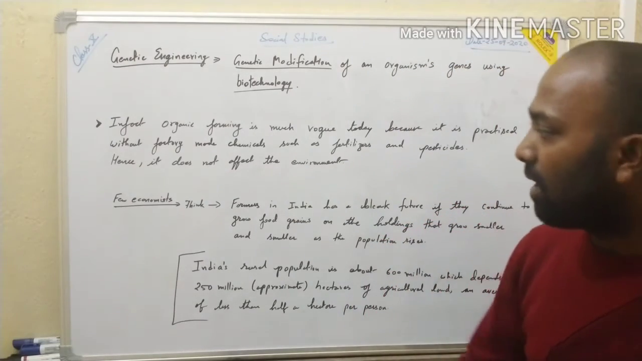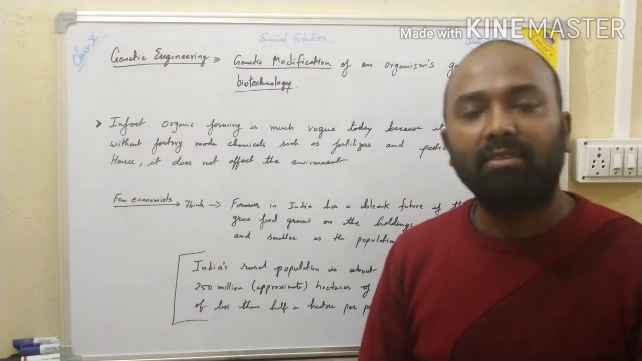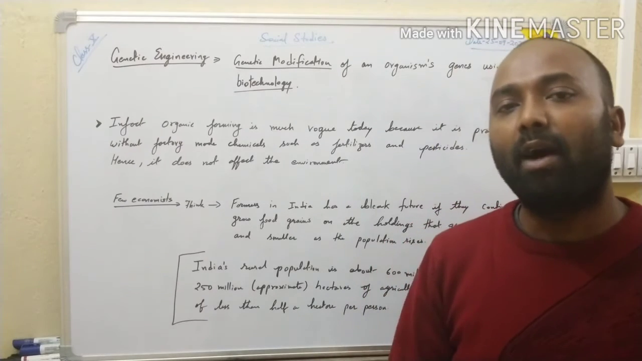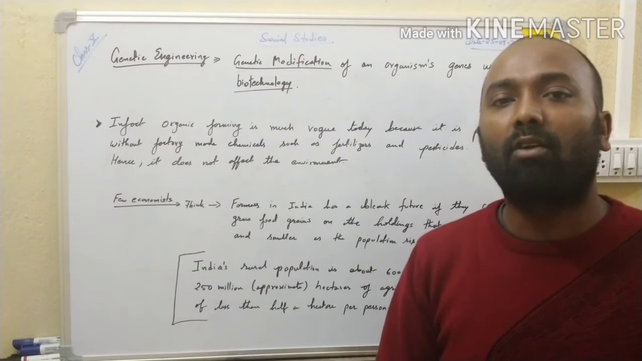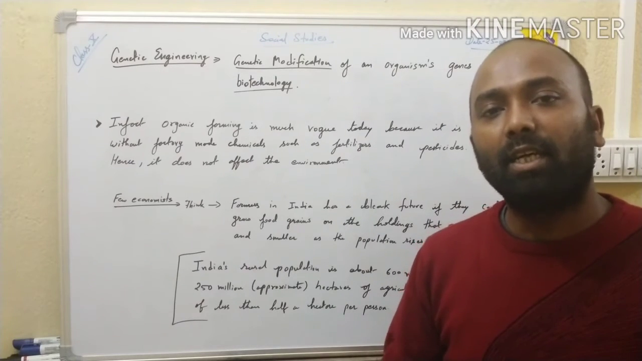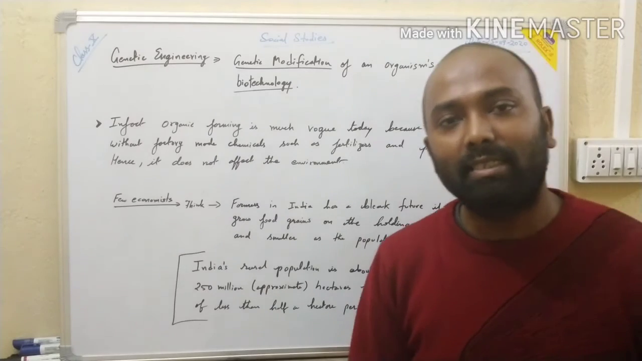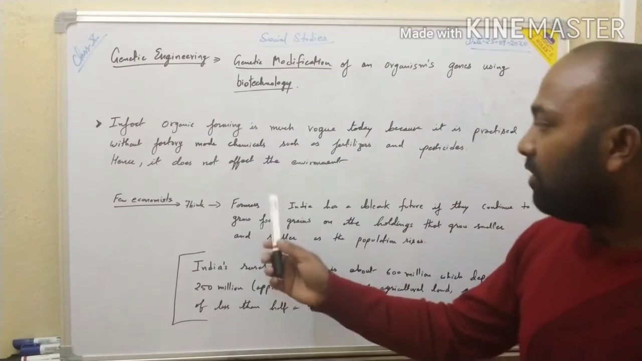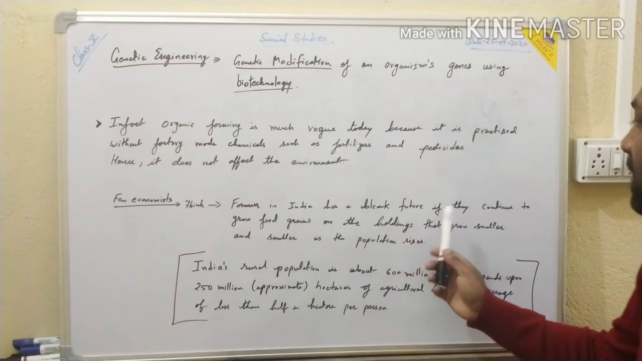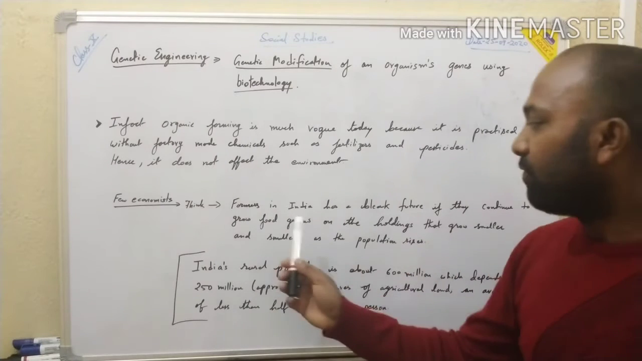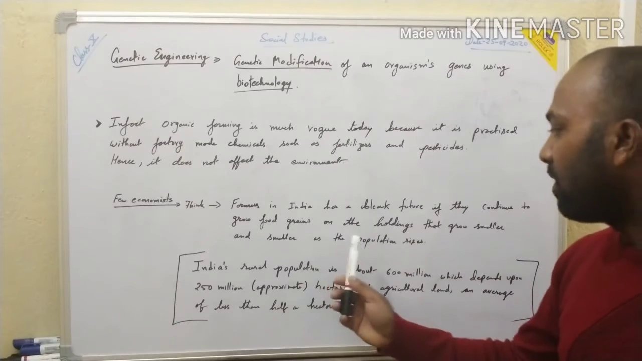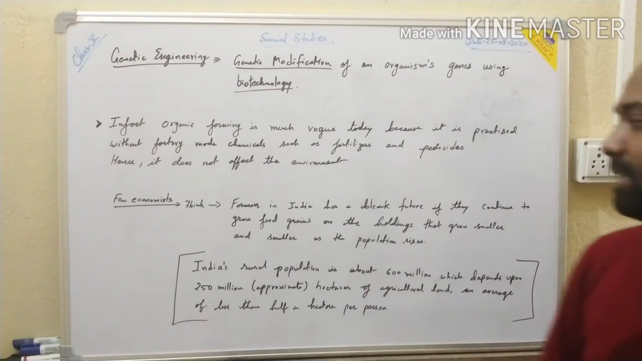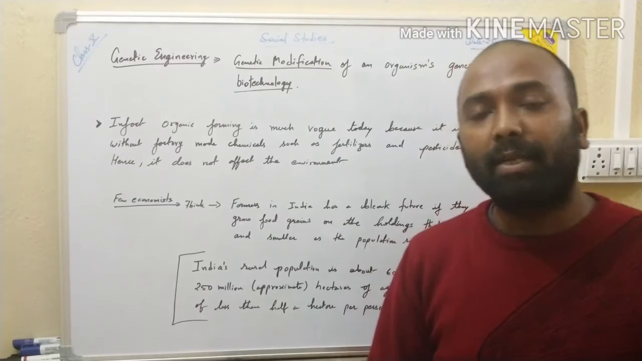Now let us understand about the few economists who thought that Indian farmers had a bleak future if they grow crops in their field with the increasing population. Now let us understand this. They said that farmers in India have a bleak future if they continue to grow food grains on holdings that grow smaller and smaller as the population rises. It is very simple to understand.